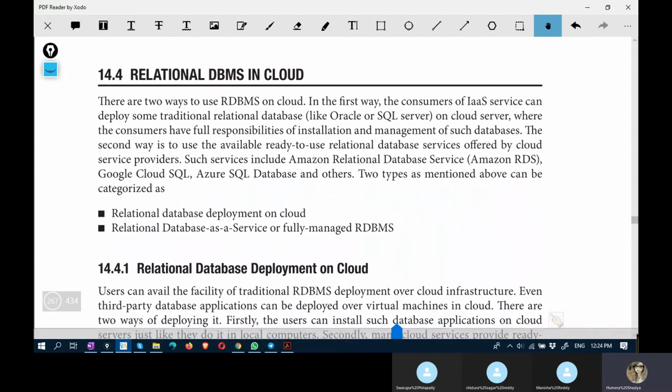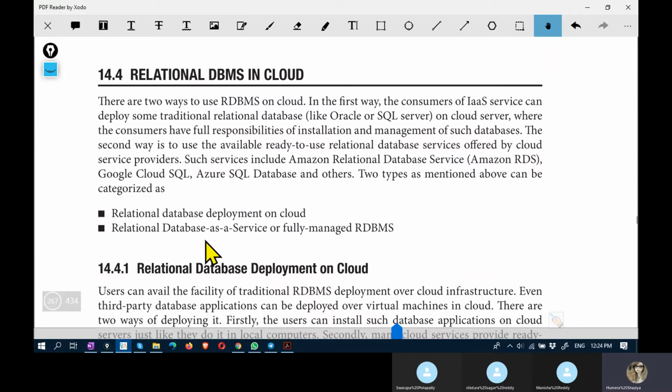Relational DBMS in cloud. You can use relational DBMS in cloud like you use on your local system. But then what happens here, there are two options that are given. What are the options that are given?